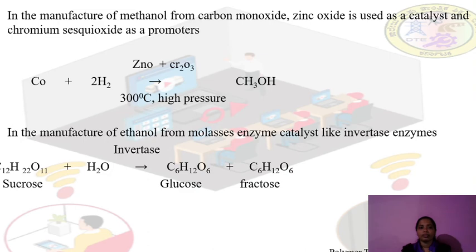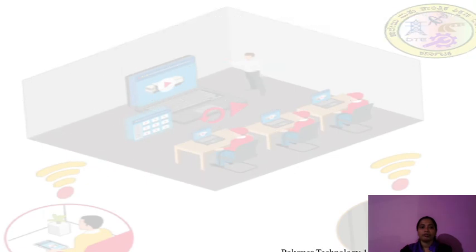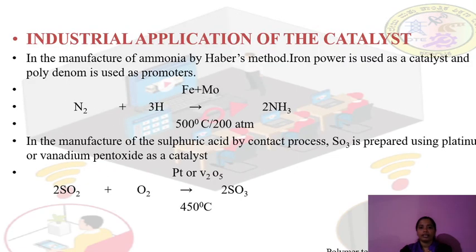In the manufacture of ethanol from molasses, enzyme catalysts like the invertase enzyme are used. Here, in the preparation of glucose from molasses sucrose, we are using invertase as an enzyme. So these are the applications of the catalyst.